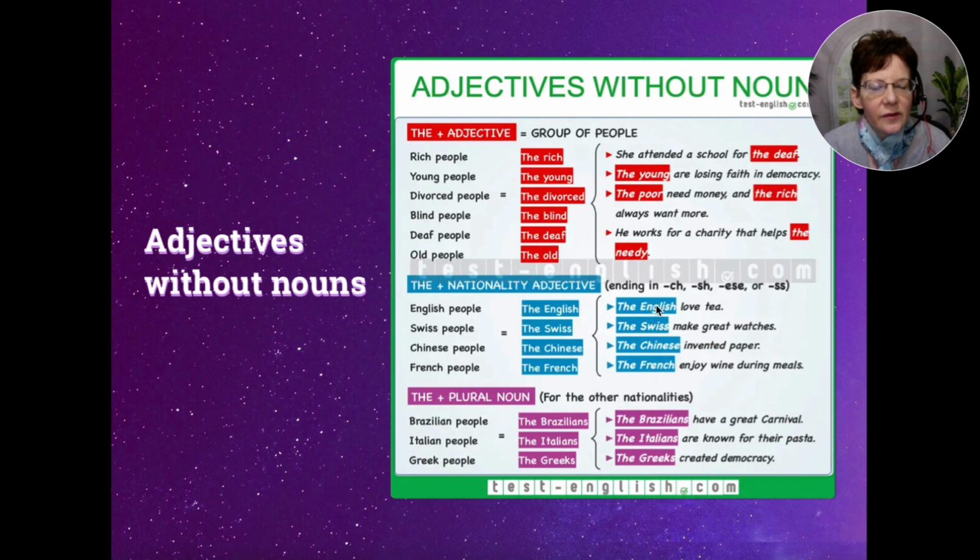Okay, an example in a sentence. The English love tea, or the Swiss make great watches. The Chinese invented paper, and so on. Then we have the plus a plural noun for all the other nationalities. So we've got Brazilian people, for example. This would be called the Brazilians. For example, the Brazilians have a great carnival. And then Italian people would be the Italians. Greek people, the Greeks. So we'll look more at these in the next slides.